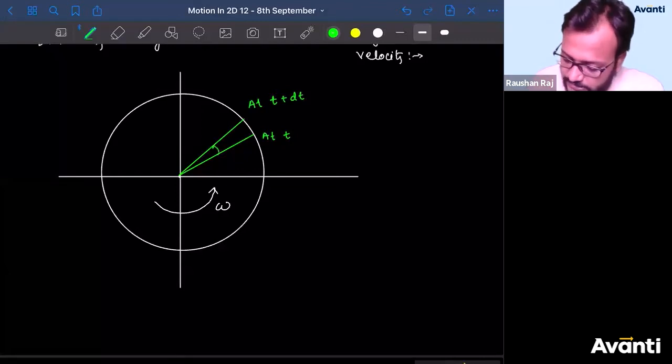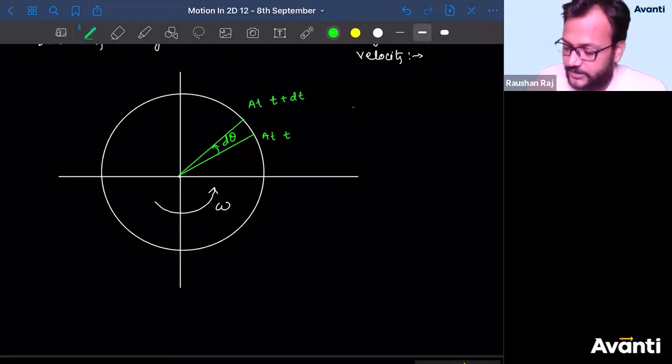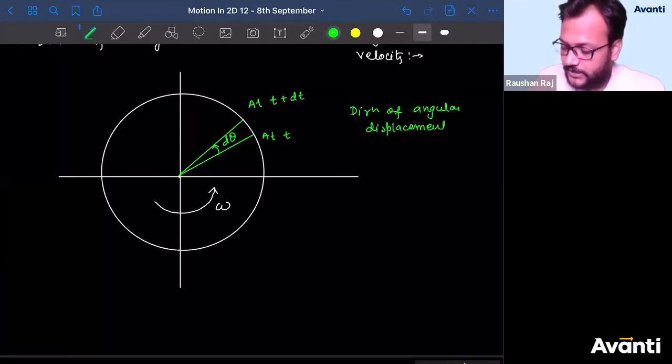This will be considered as d theta, the change in position. Tell me guys, what is the direction of d theta? To get the direction of angular displacement, we use the right hand thumb rule.